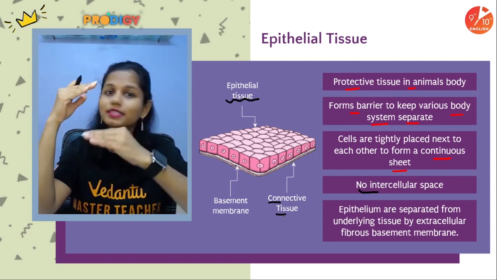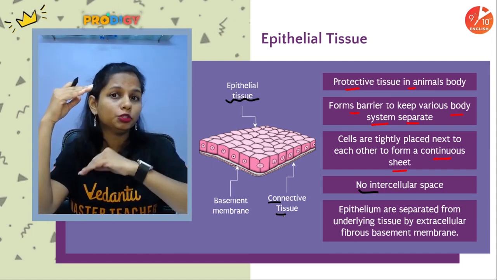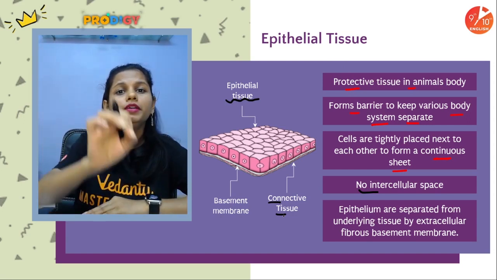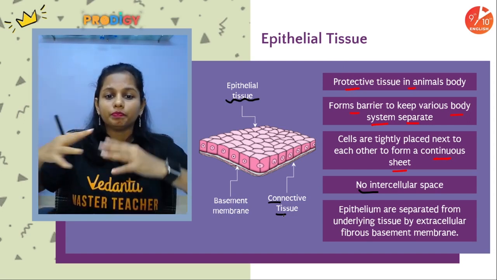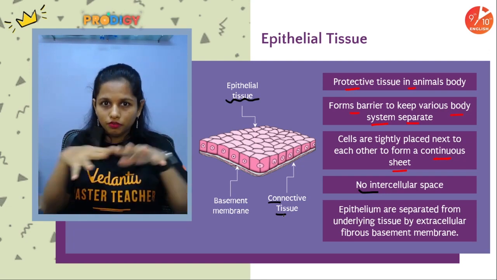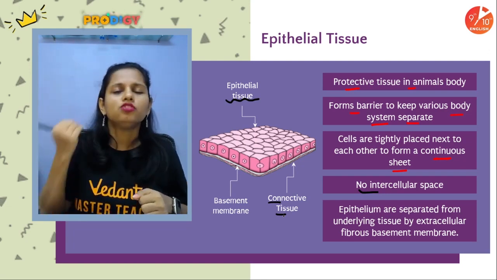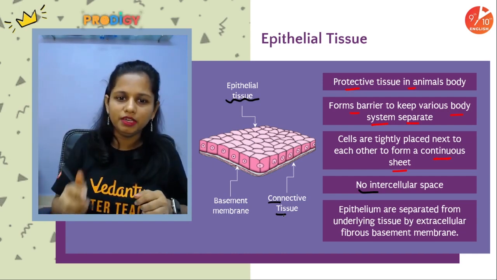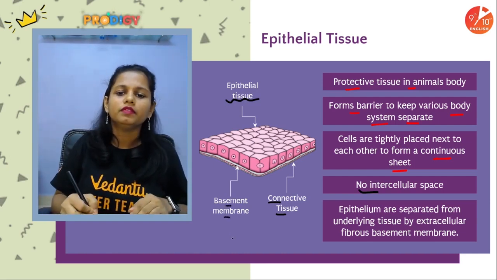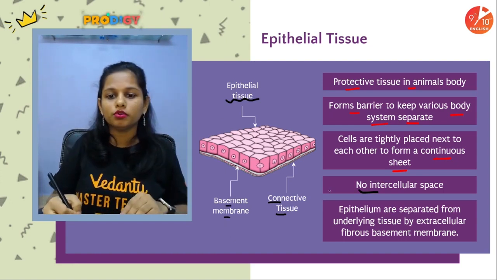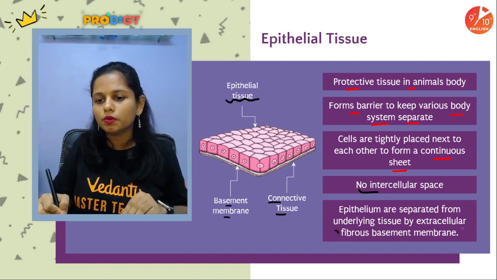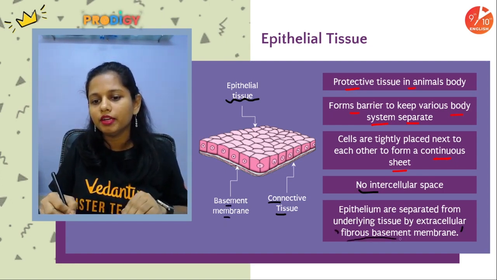Epithelial tissue is separated from the underlying tissue with the help of a fibrous basement membrane. Fiber like structures are there. It is present at the base of the epithelial tissue. As it is present at the base, it is known as the basement membrane, and as it is made up of fibers, it's known as fibrous basement membrane.